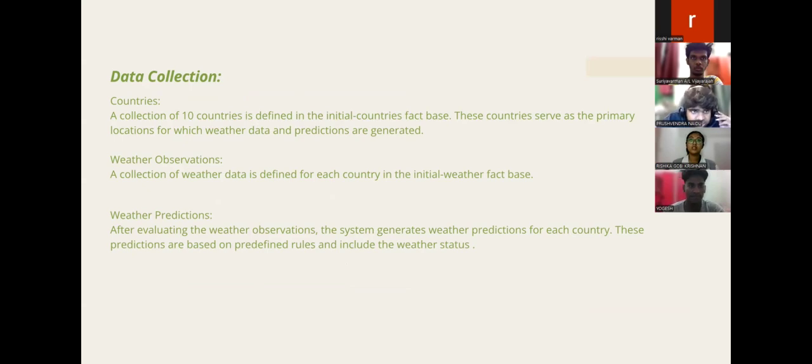Okay, for my part, I'll talk about the data collection. First, we'll look at the countries. The collection of 10 countries is defined in the initial countries fact base. These countries serve as the primary locations for which weather data and predictions are generated. After evaluating the weather observation, the system generates weather predictions for each country. These predictions are based on predefined rules and include the weather status.